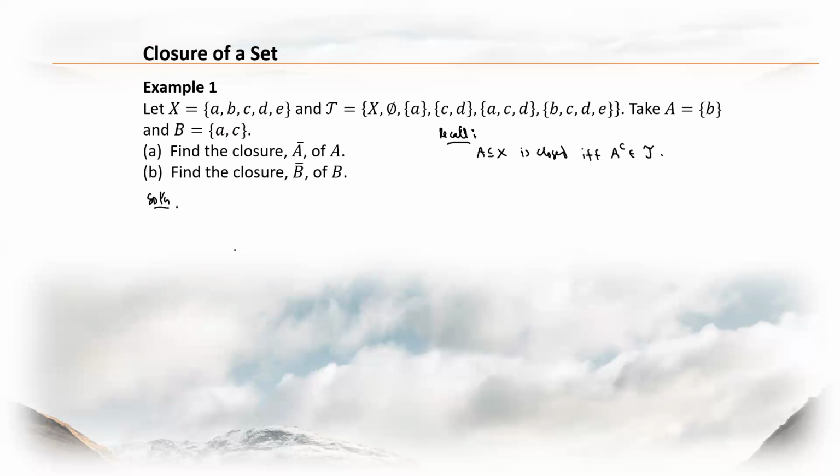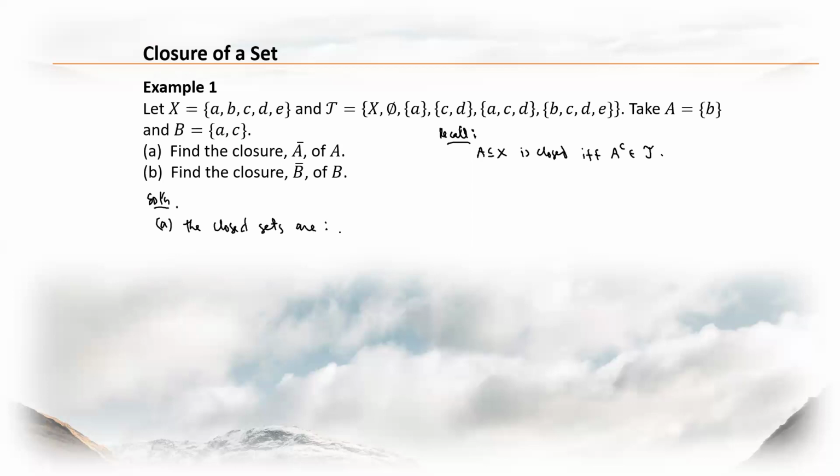So that means that for our first problem, to determine the closure of A, the first thing you do is to write down or identify the closed sets.